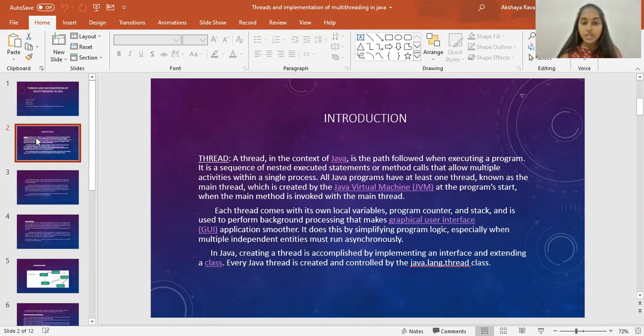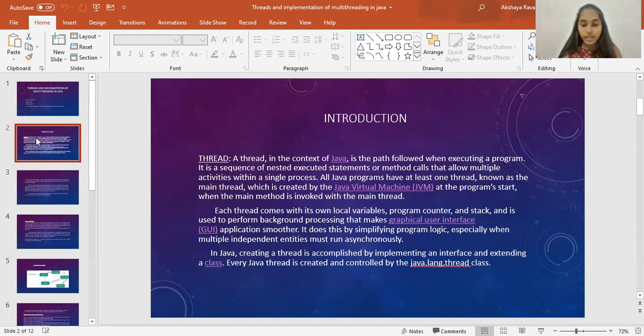Each thread comes with its own local variables, program counter, and stack, and is used to perform background processing that makes graphical user interface (GUI) applications smoother. It does this by simplifying program logic, especially when multiple independent entities must run asynchronously. In Java, creating a thread is accomplished by implementing an interface or extending a class.